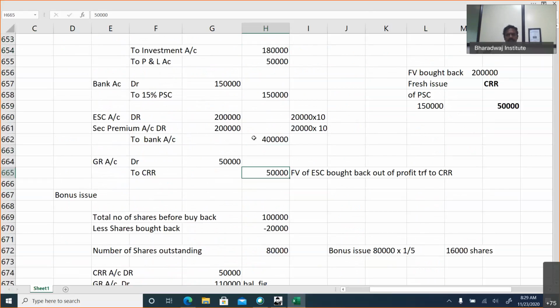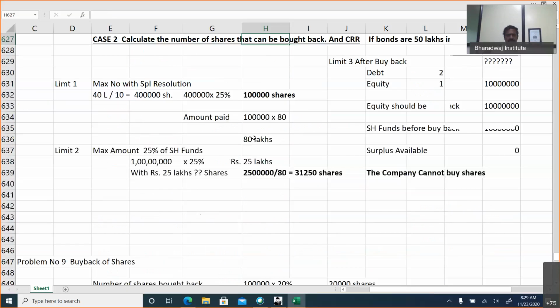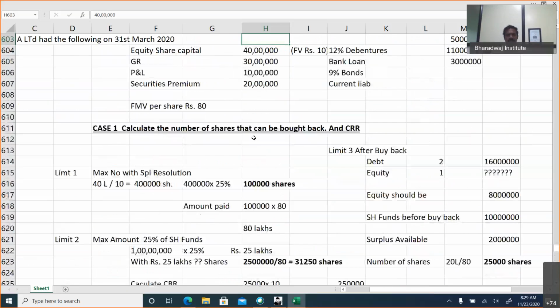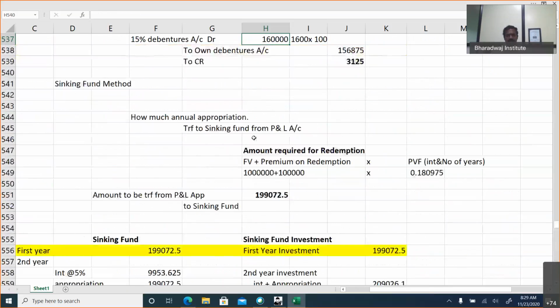Sinking fund method, debentures you're asking for. That is nothing but the face value redeemed plus premium into the annuity factor that I worked out. Anyway, I'm going to share the recording. You can just go through that. Face value plus premium on redemption into the present value factor.